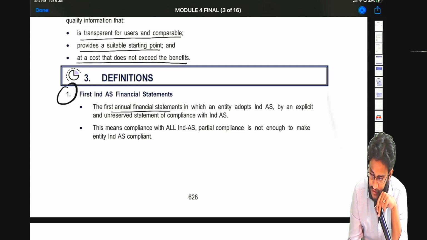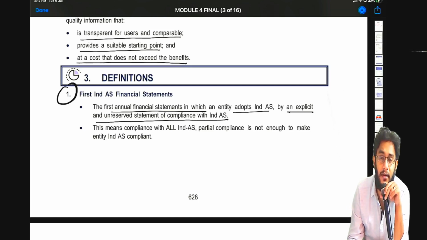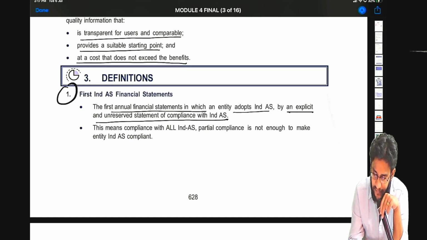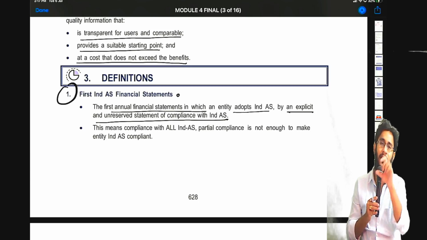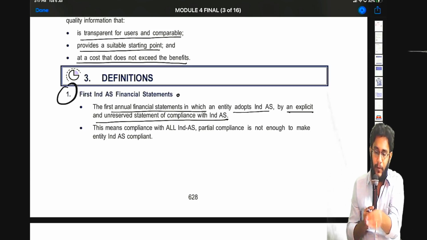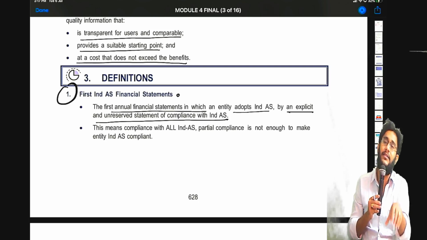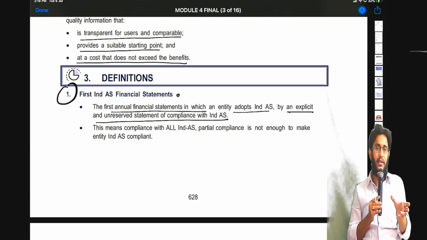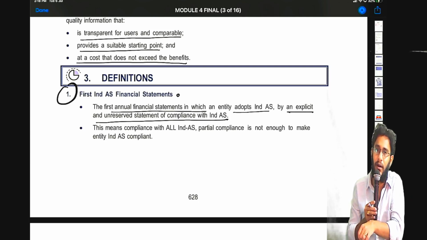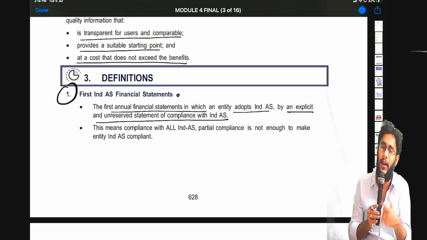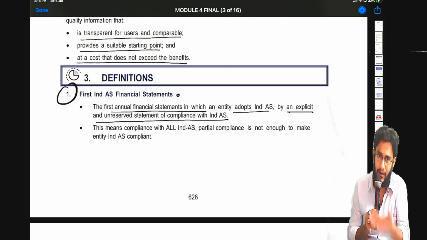Let's read this. The first annual financial statements in which an entity adopts Ind AS by an explicit and unreserved statement of compliance with Ind AS, those statements are called first time Ind AS based financial statements. Why it's important to define that financial statements is, based on that we determine the transition date and transition date balance sheet, and all these exceptions and exemptions you can enjoy in that. So in the first Ind AS financial statements, if I know the period, based on that I'll be able to identify the transition date, and on that transition date I can claim all the exceptions and exemptions given under the standard. For that reason they are highlighting.